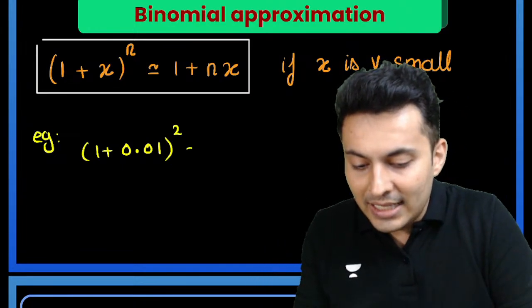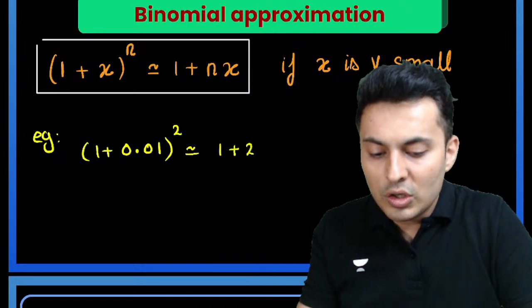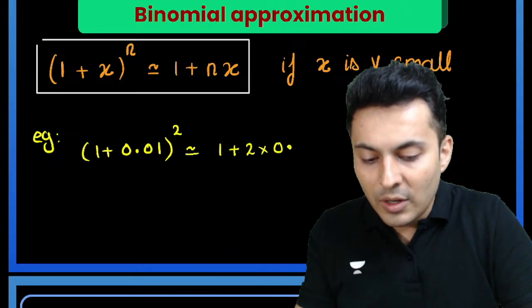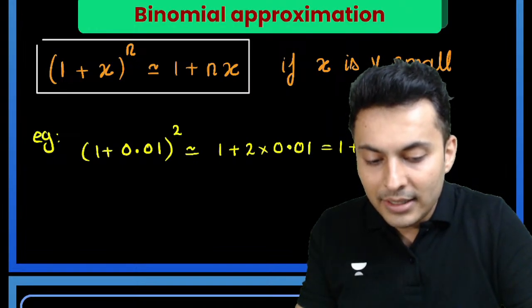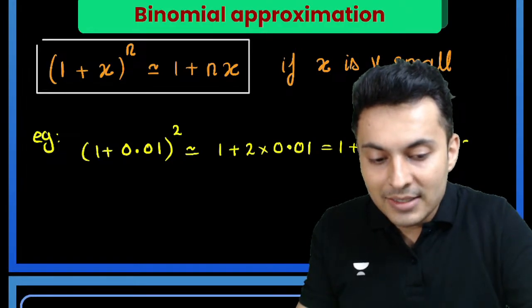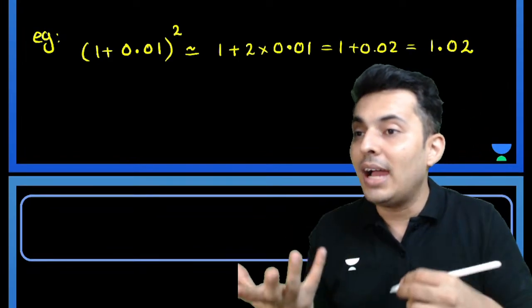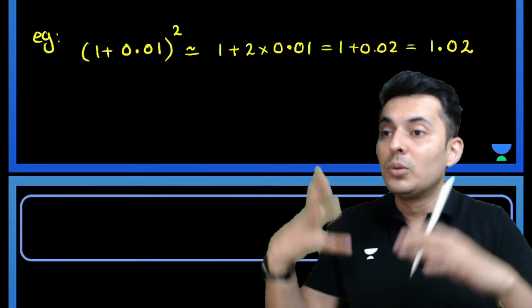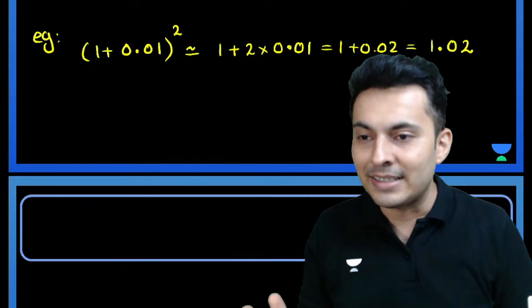So I can say this is approximately 1 plus, here n is 2, so 1 plus 2 into 0.01, which is 1 plus 0.02, which is approximately 1.02. Definitely, this is very, very useful. I don't have to do that complicated maths of squaring it. It comes out very easily.